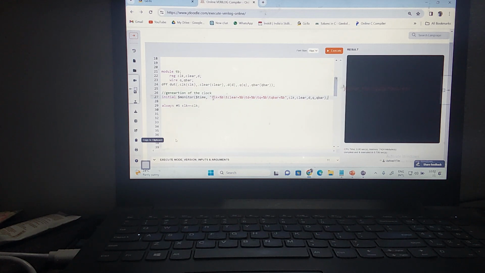So I'm putting this in only one statement. Does my initial require a begin and end? Correct. I can write initial begin like this also, right? Writing a single statement, so I'm not putting begin and end. Okay, what is this statement? Clock is here. I'm just observing the clock. I'm generating the clock, right? If you don't mention it also, it works. This is for just seeing the output. I want to see when all my negative edges come, what is my Q output? What is my Q output when all the rising edges and falling edges come? That's why I'm printing the clock also.